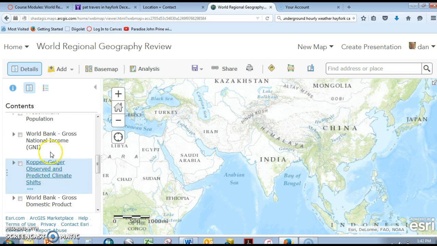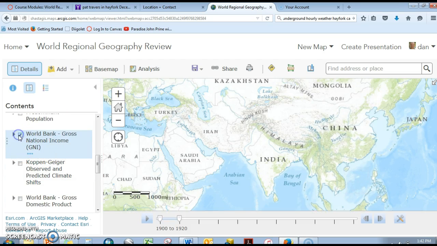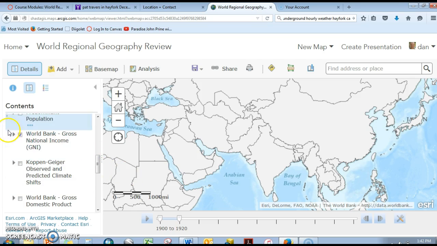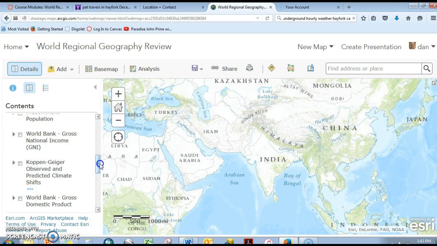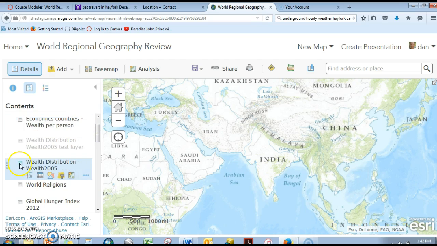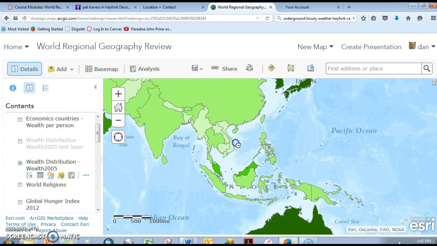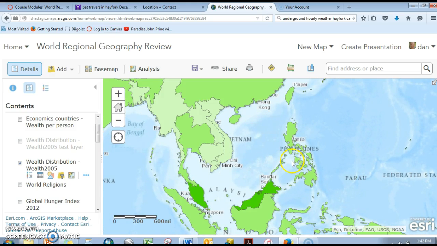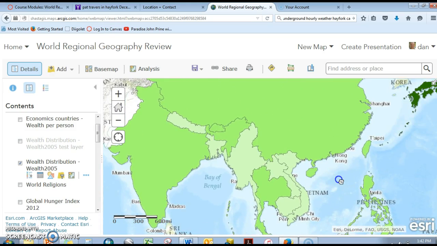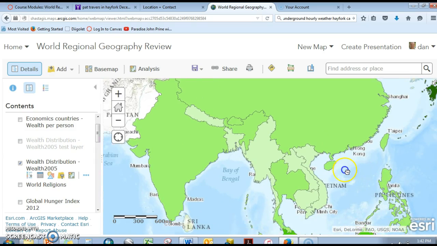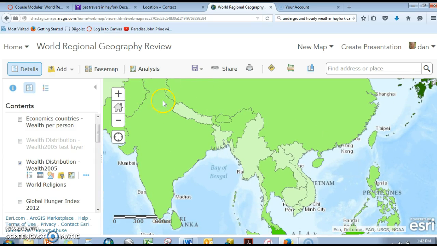Again, I want to return to this. Some of these layers are not drawing as well. I'm going to go back to the wealth distribution again. And it shows an interesting pattern if you look at Southeast Asia. Again, be careful about overgeneralizing, but what you'll notice here is that you see Nepal and Bangladesh in South Asia being a lower tier.